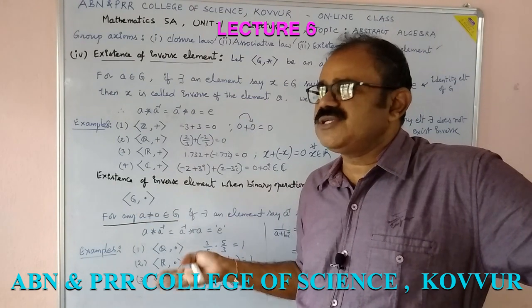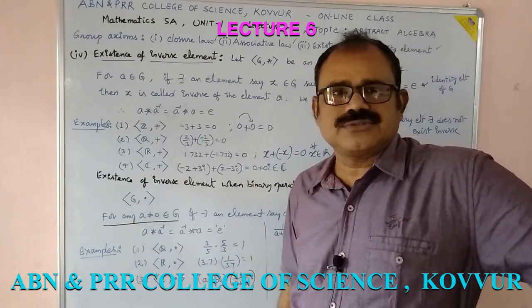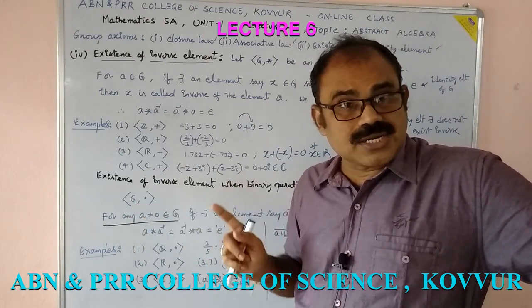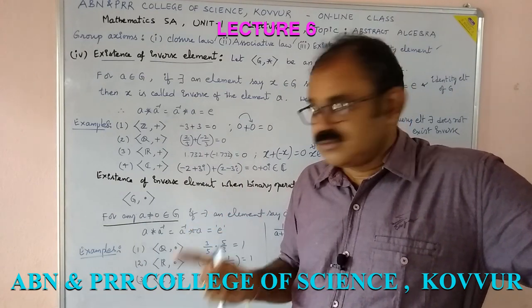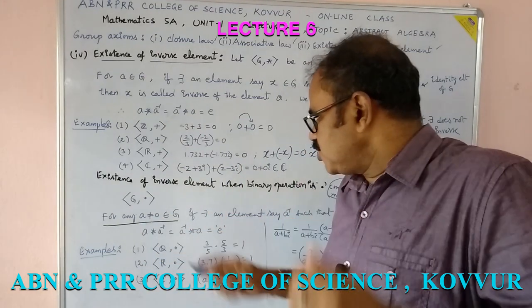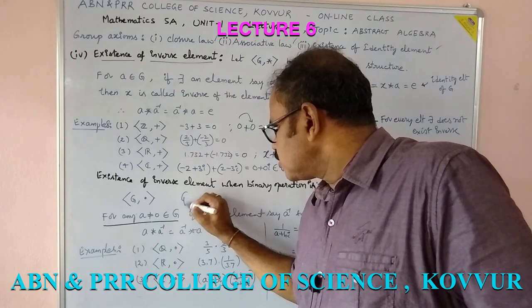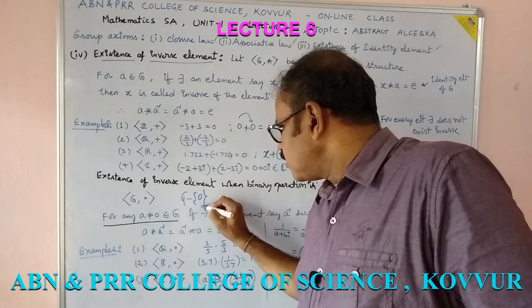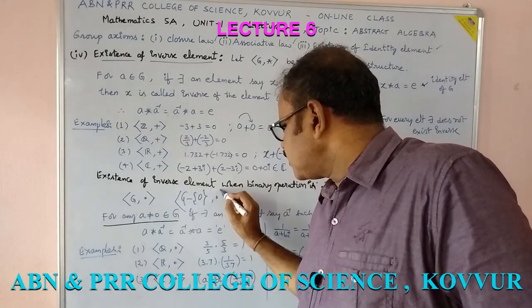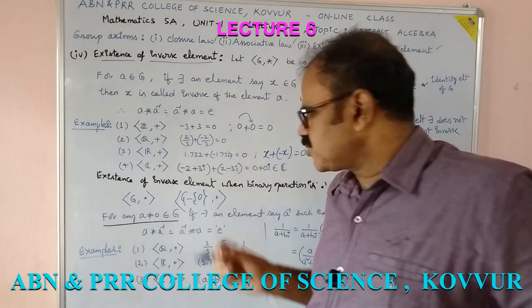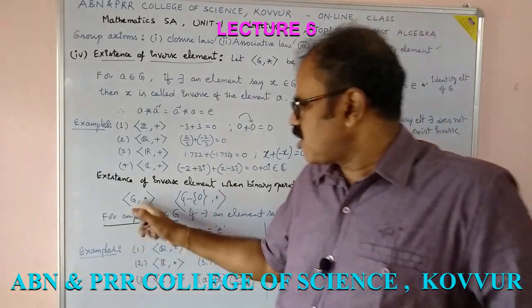We say for every element there exists an inverse in G dot. You need not say particularly like this, we may simply say G dot.